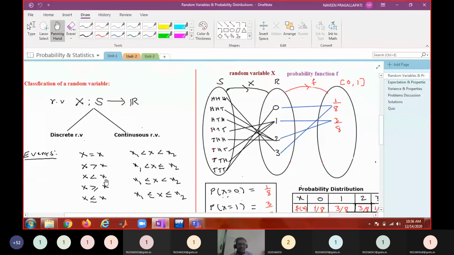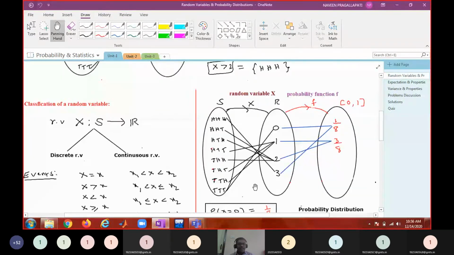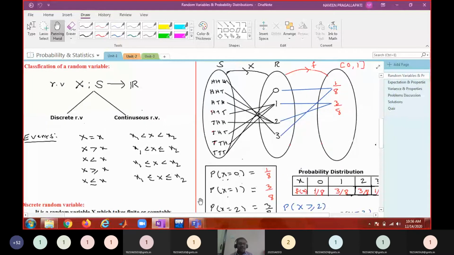All the events, instead of being denoted with sentences, can now be described in terms of mathematical equalities and inequalities. Saying X equal to 2 is nothing but exactly two heads occurring. X greater than 1 means more than one head.